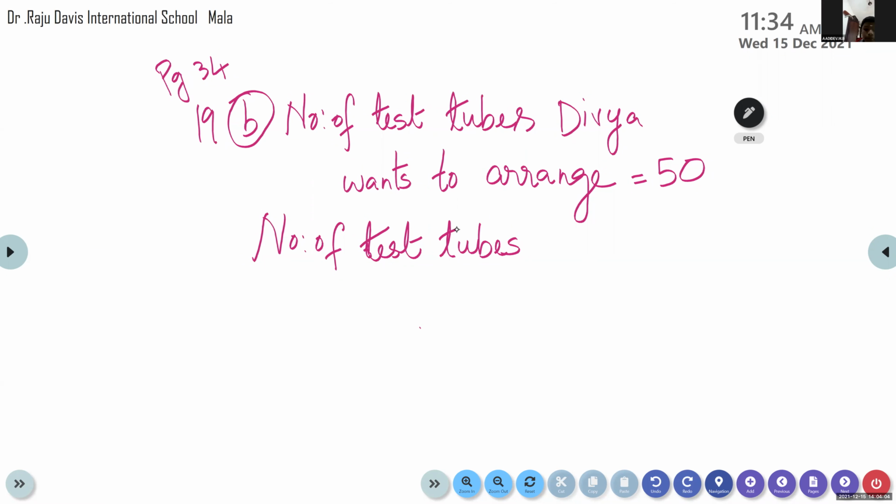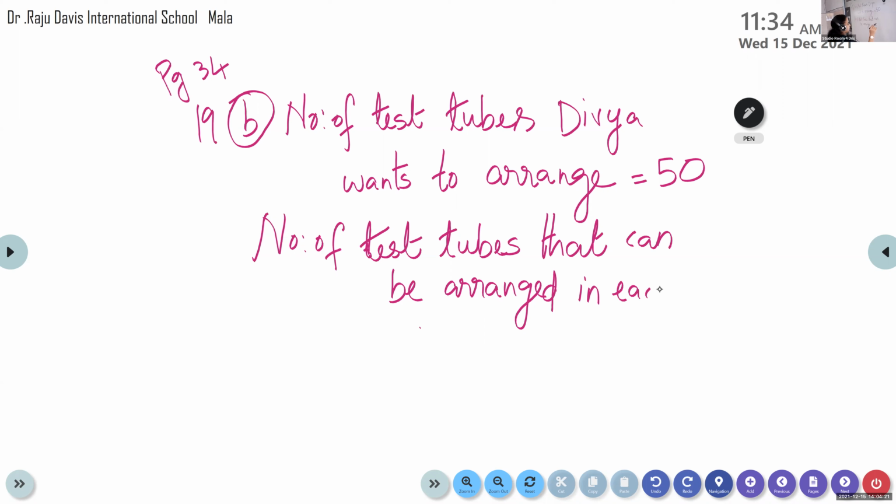Okay, ma'am. Number of test tubes that can be arranged in each box. 40. Okay, each box it is 40. So what will we write in the next step?